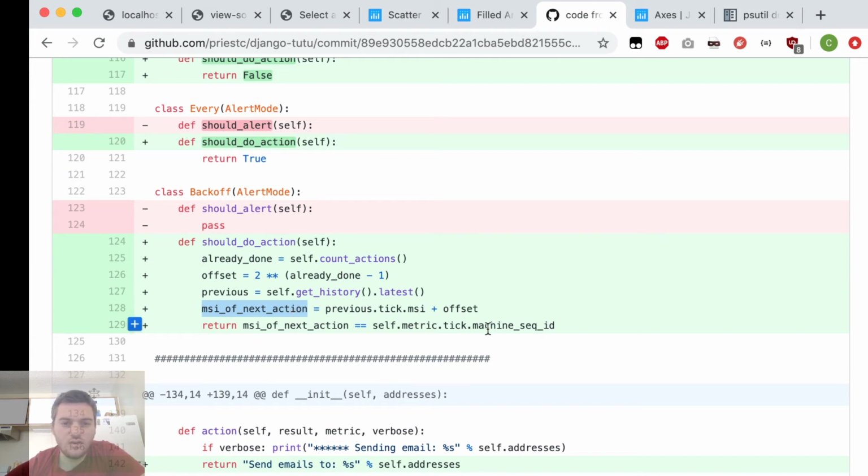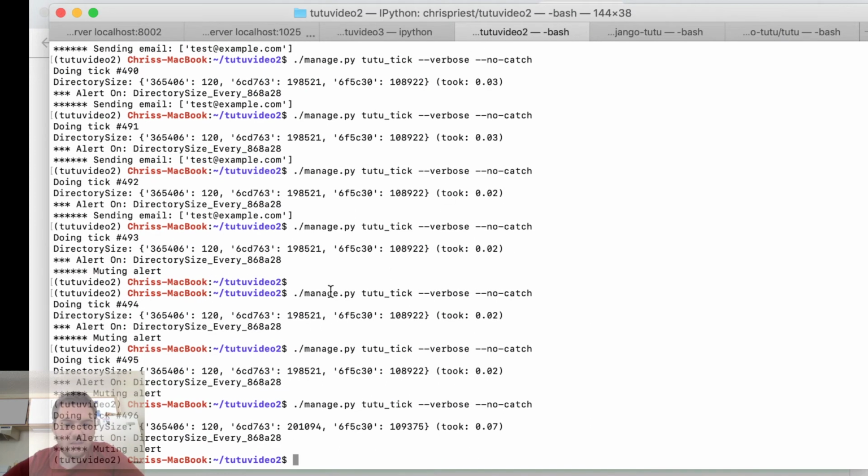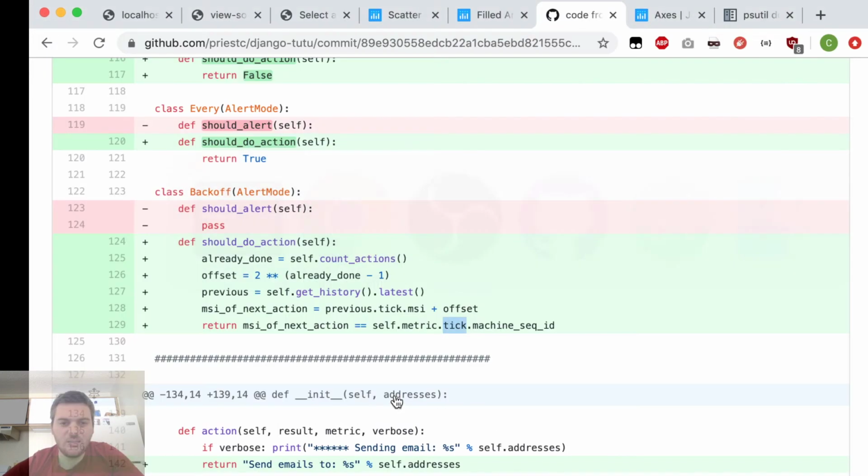And then we return if this metric tick offset. So in this case, the tick is the tick that happened when I run a tick. It's generating a tick and then passing it through. And when this gets called, the tick is what gets made when I invoked that make tick function. And so we're just checking that the machine sequence ID of this tick equals the MSI of when we expect the next one to happen.